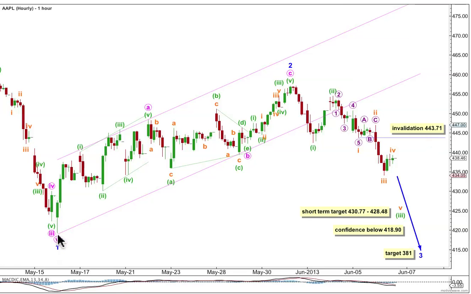When we see price move to a new low beyond the end of minor wave 1 at 418.9, a core Elliott wave rule that says the third wave must make a new price extreme beyond the end of the first wave would be met, and that would give me quite a bit more confidence in this wave count. We'd be confident then we're on track to reach this target, which is still a few weeks away.